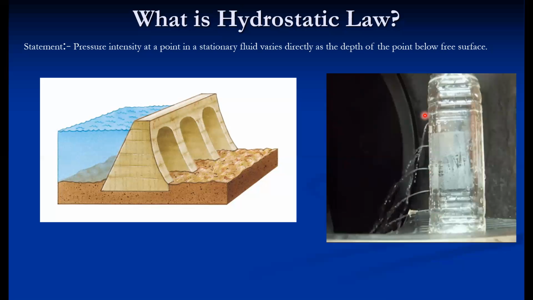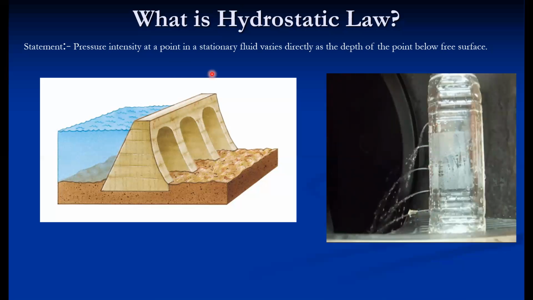You can realize the pressure here is very low, so the speed of the jet is lowest here. As the depth of the water increases, the speed increases. The speed is maximum here because the pressure intensity at this particular point is highest amongst the other holes. So this is a practical demonstration of the hydrostatic law.